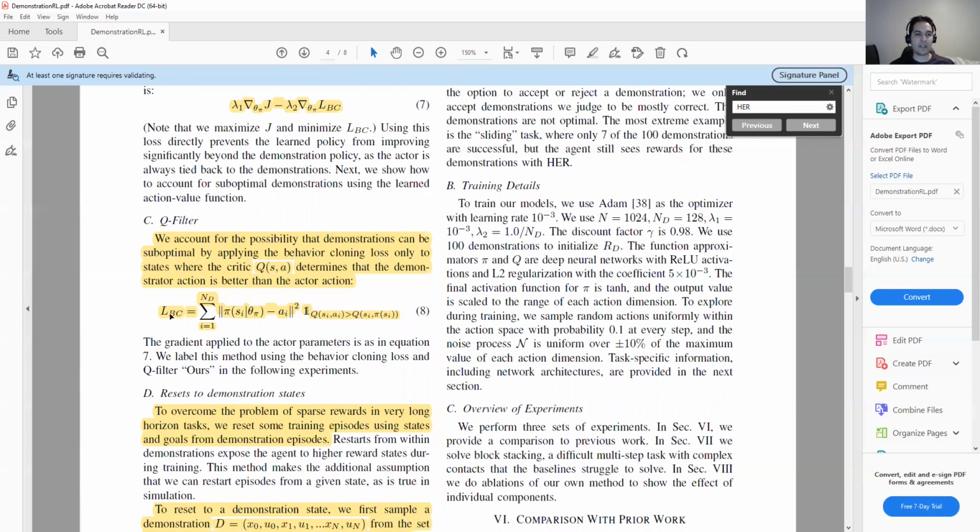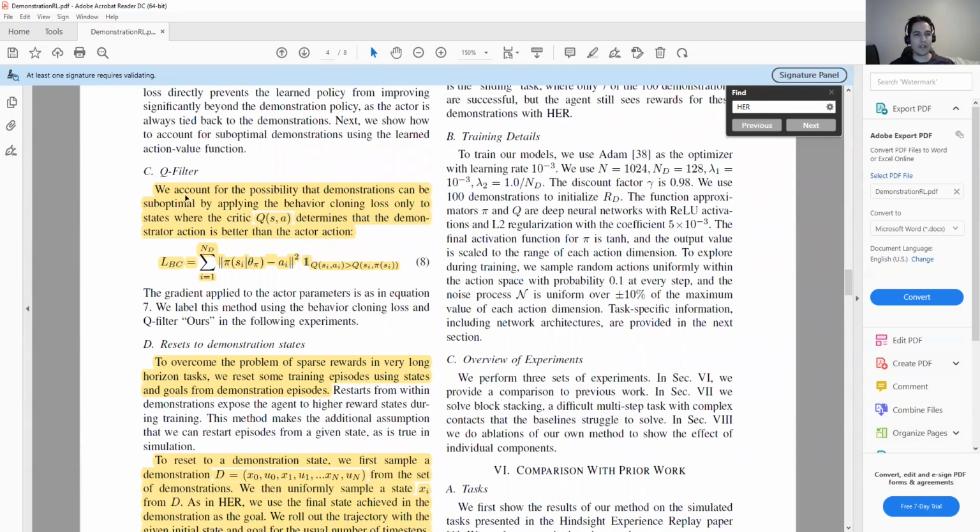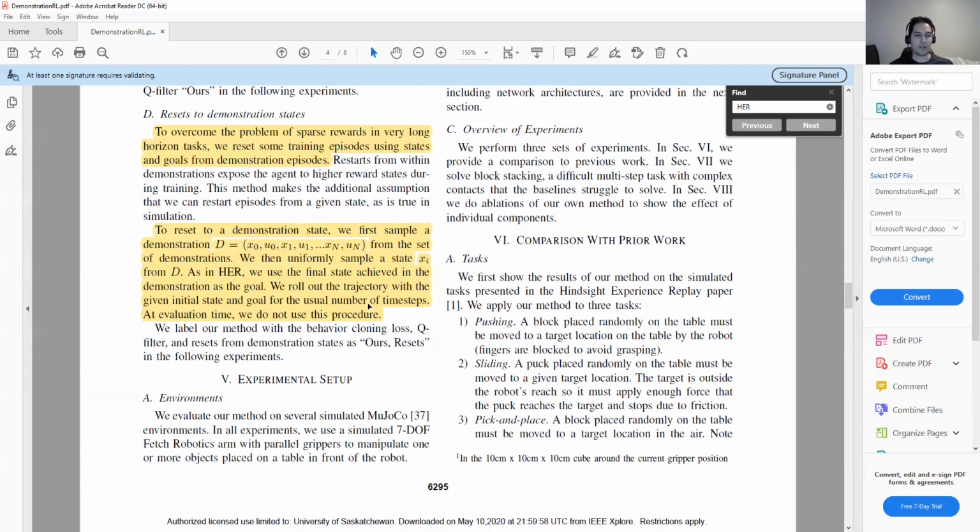In this case, they are saying we are not taking the behavior cloning loss. We are just taking it when the reward we get from the demonstration is bigger than the reward that we get from the policy network. So this is another important factor. And they said here, we account for the possibility that demonstration can be suboptimal by applying the behavior cloning loss only to a state where the critic Q determines that the demonstration action is better than the actor action. So demonstration can help the system to find the optimum goal faster and with a better convergence rate.